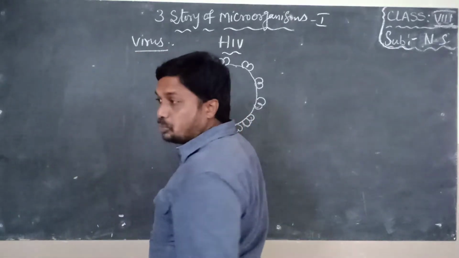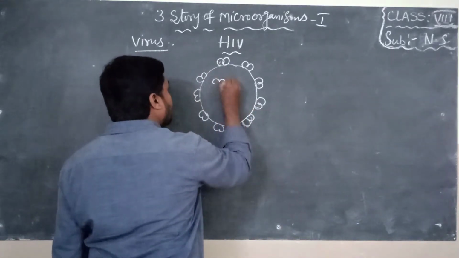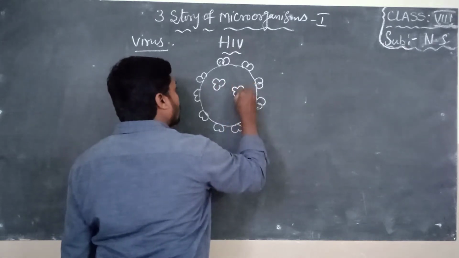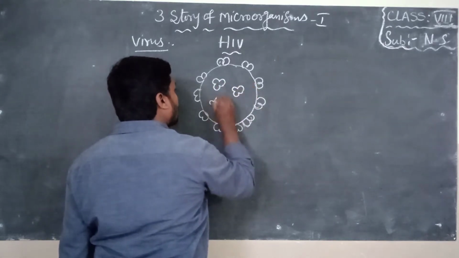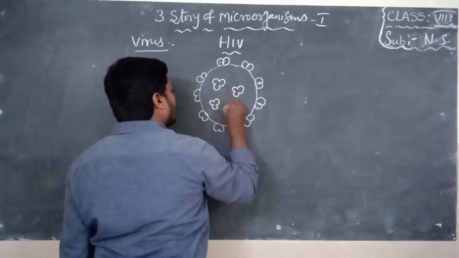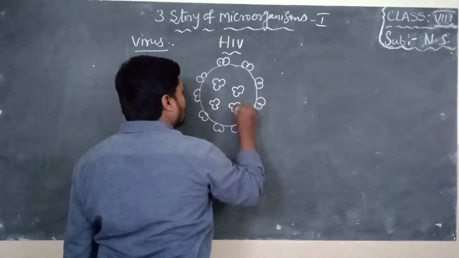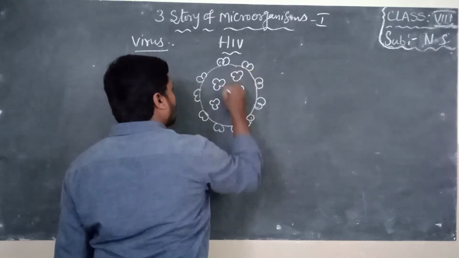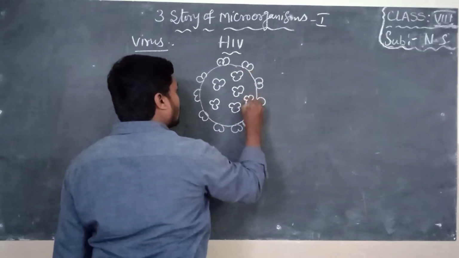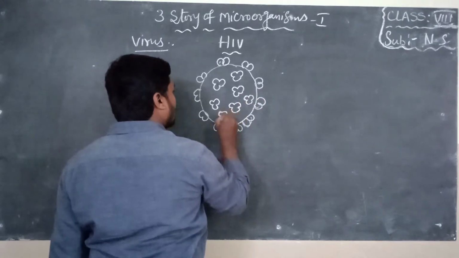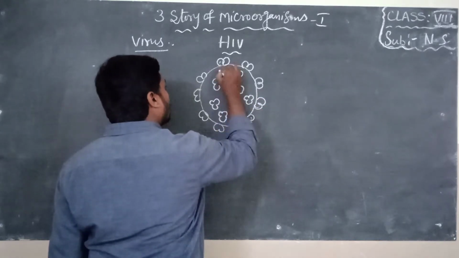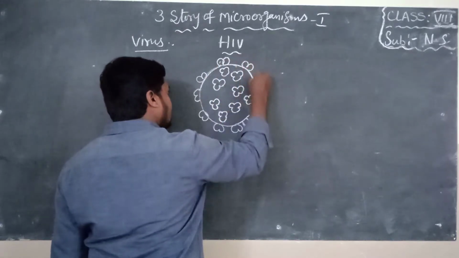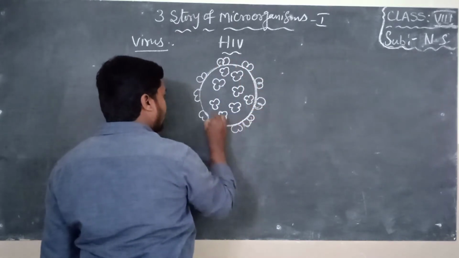You also draw along with me, children. This is HIV virus.